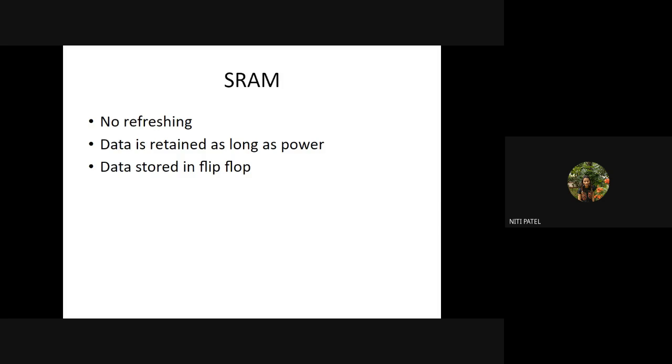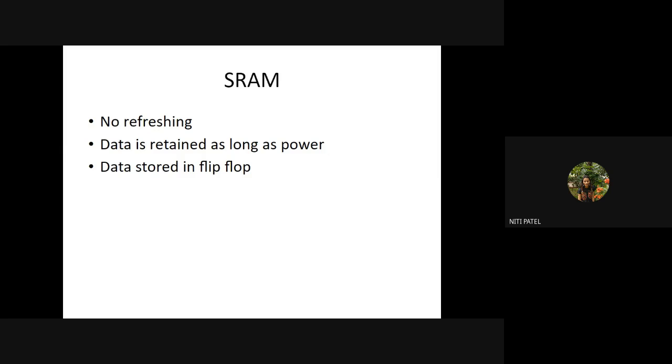And non-volatile means even if the power is there or not there, your data will be retained as it is. Therefore, ROM is considered non-volatile. Once you write the information, whenever you open it, you will get that information as it is. But in case of RAM, if you have not saved it, you won't get the data back because it is volatile and a temporary storage.